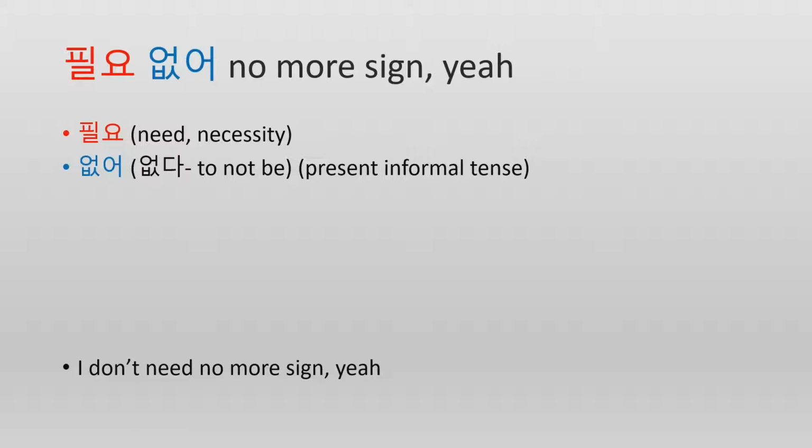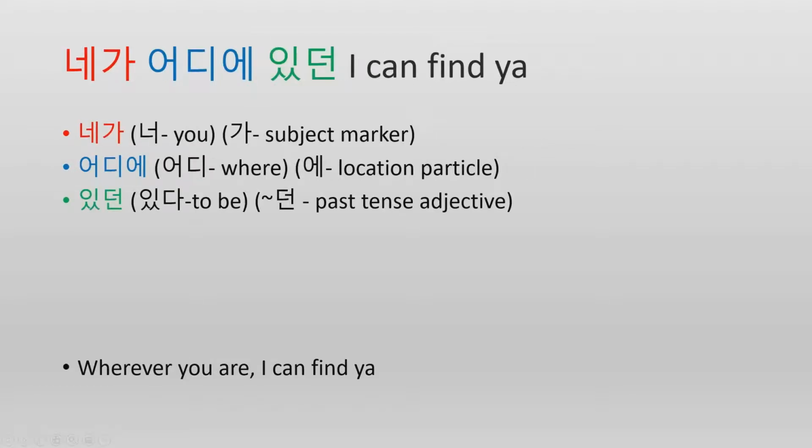필요 없어. And 없어 is the informal version. If you want to say it in formal tense, just add 요 to the end. 없어요. 필요 없어요. I don't need it. So in this way, they're saying 필요 없어, no more sign. So they're saying I don't need no more sign, which sounds a little bit weird, but I don't need another sign. 필요 없어, no more sign. All right, the next line we have is...